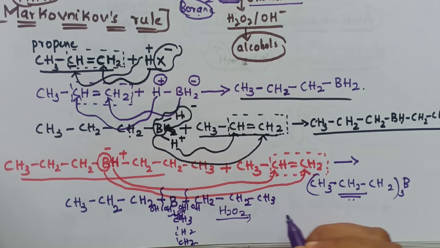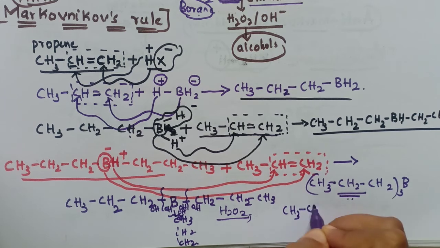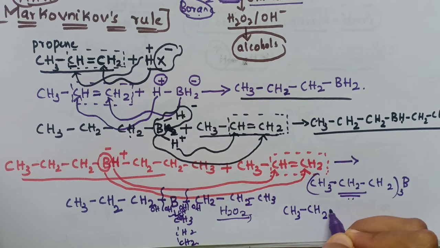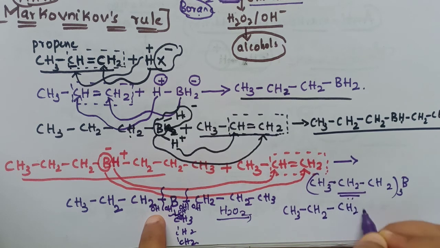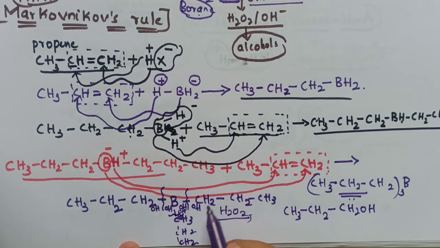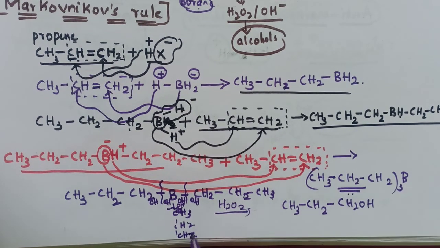So now let's write the last product, that is CH3, CH2 and CH2OH. So this side also we are having CH3, CH2, CH2OH. Here I have wrongly mentioned, that is CH3, CH2, here is a CH2, like this.